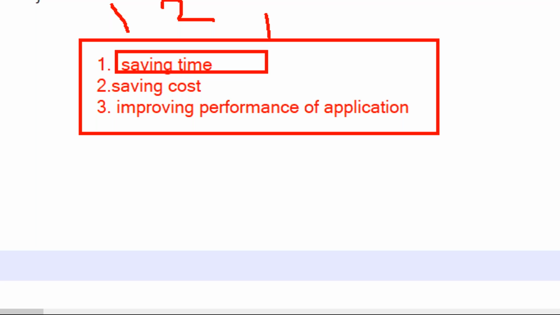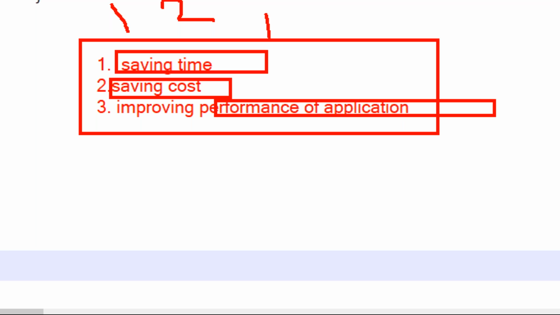Because of fewer lines we save time, and because of less time we save cost also. Instead of developing in 2 months, you are developing within 1 month, so the entire second month's cost we are saving. Clear this one? So when you write fewer lines, obviously the performance of the application also increases. So these are the three main factors all founders are looking for, guys.